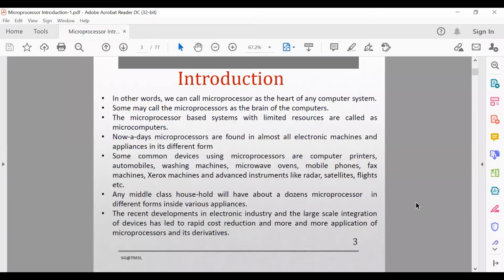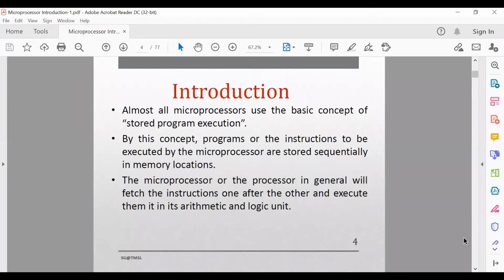Now typically the basic microprocessor chips have arithmetic and logic function units along with associated control logic to process the instruction execution. Almost all microprocessors use the basic concept of stored program execution. Programs or instructions to be executed by the microprocessor are stored sequentially in the memory locations.